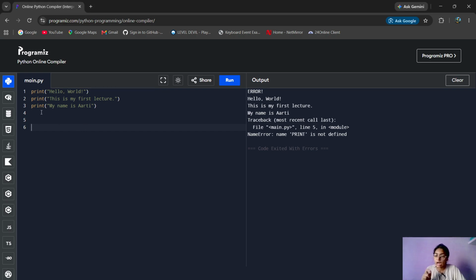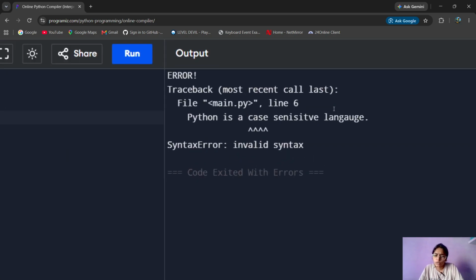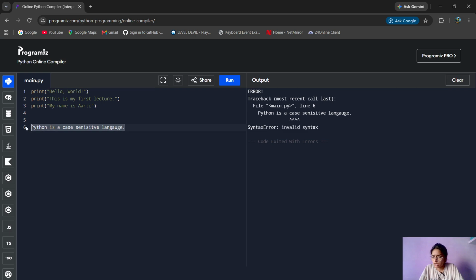Now, like in class, whenever the teacher is telling you something and you don't have your notebook, what you can do is write here, "Now we learn Python is a case sensitive language," and you'll think, okay, I'm gonna save it in my code and it will throw no error. Okay, oh wait, why did it throw an error? Because it's not even code, it's just a normal line.